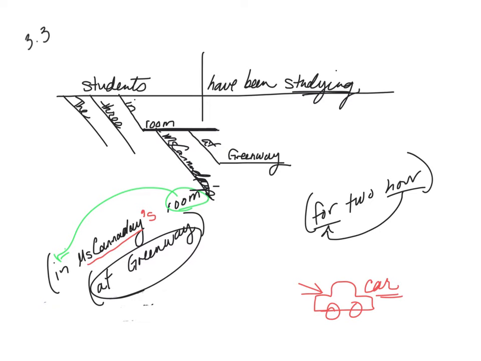For 2 hours, does that describe students? No, they're not students for only 2 hours. The studying is only 2 hours. So angle bracket, relationship word, also known as a preposition, noun, and then that word in between that describes the noun. That is your diagram.